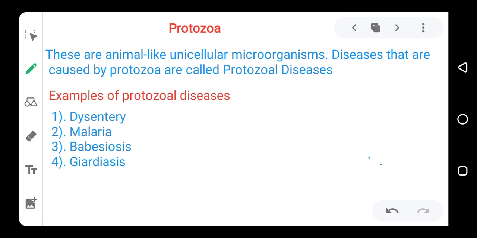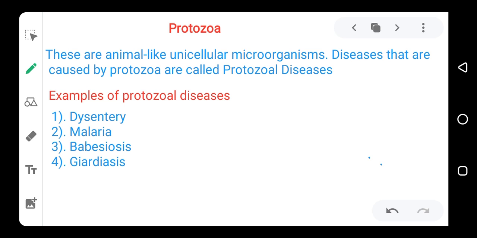Then we have the last pathogen here, which we call protozoa. A protozoa is a unicellular microorganism. It is only fungi that is multicellular. Protozoa is unicellular and it looks like an animal.